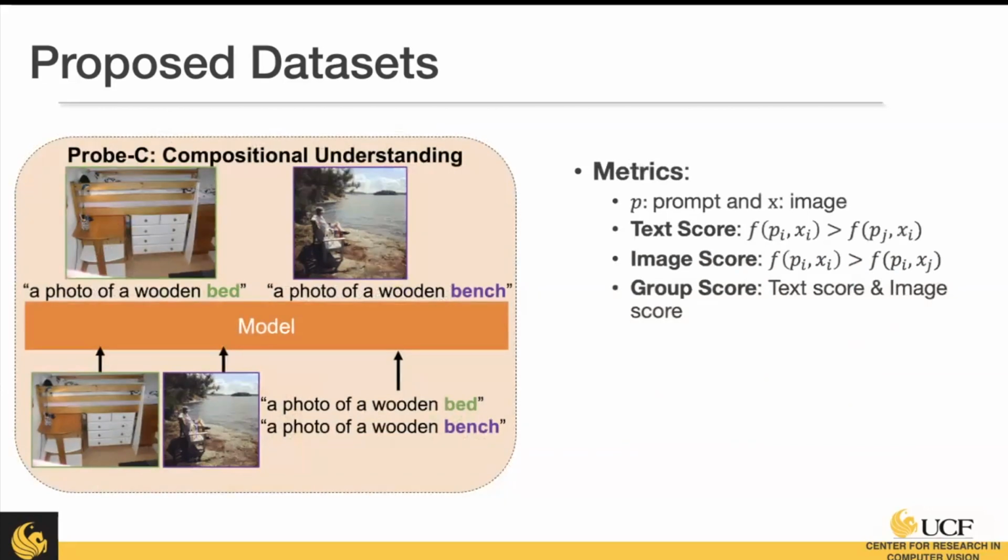The metrics here are a bit more complicated because we have 2 images and 2 prompts. The first is a text score, where we have 1 image and 2 prompts. The image score is where we have 2 images and 1 prompt. And the group score is whether both of those were correct.